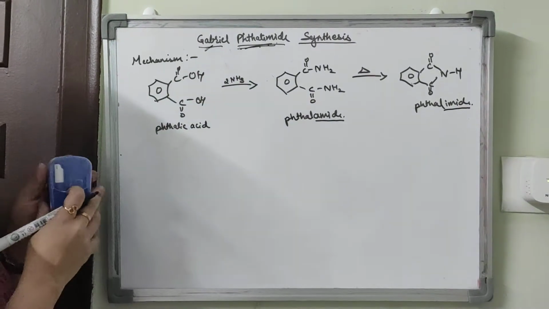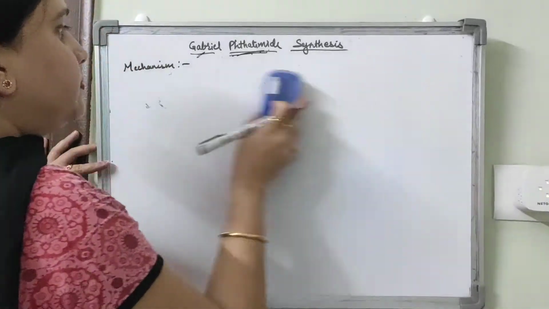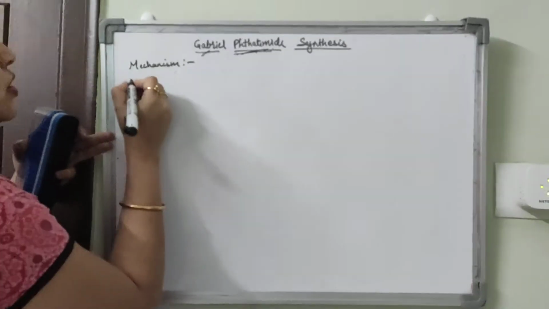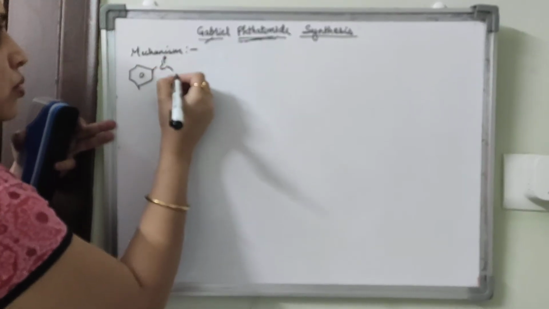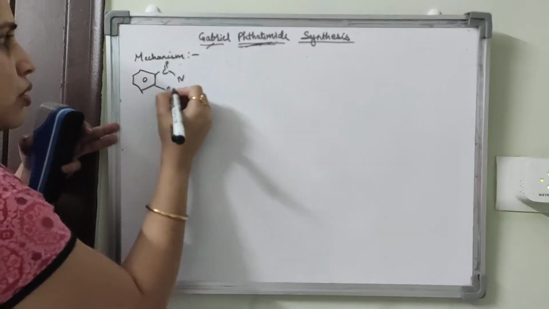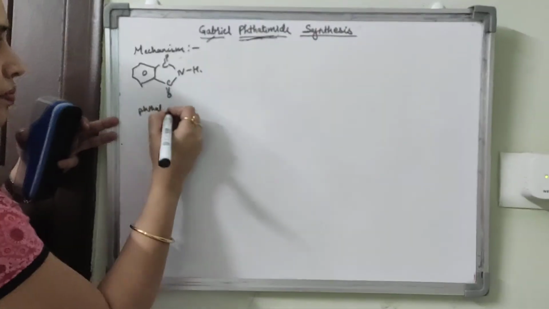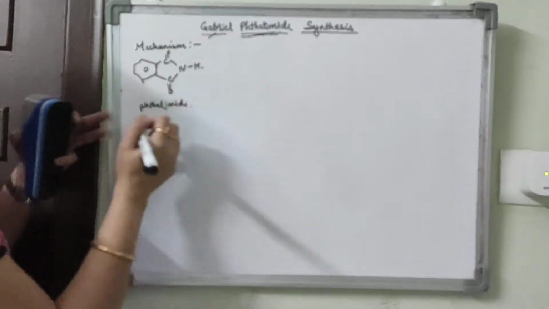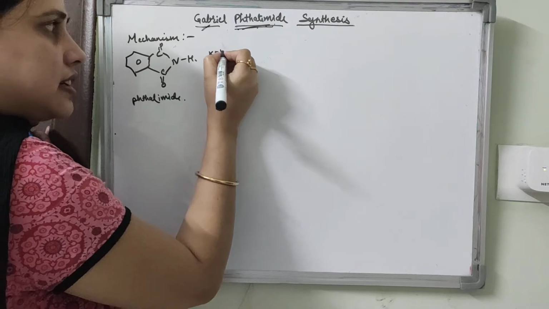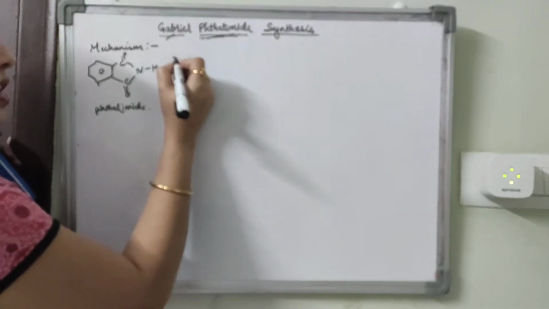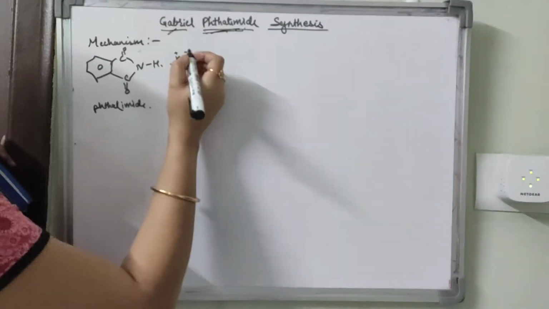So I'll rub this and we'll continue the mechanism. This is phthalimide, with C double bond O, N, C double bond O, H. It reacts with K plus OH minus.